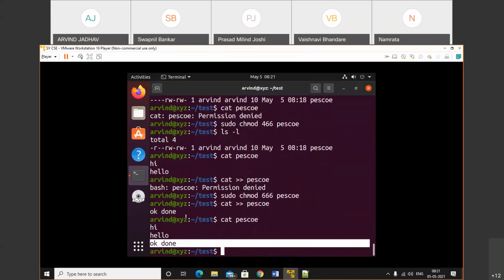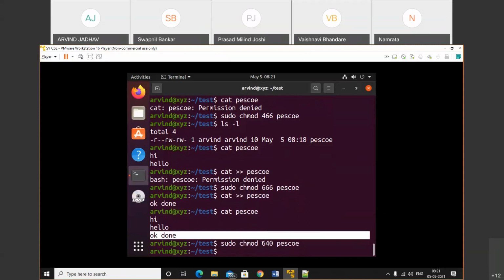Okay, so make a note of that. When we perform any operation, it will check the permission. If we have permission, then we can perform read and write. If we don't have permission, we cannot do that. So let's do that. Here I will set 640. What does it mean? The owner has read and write permission, the group owner has 4 permission, and other permissions are 0.